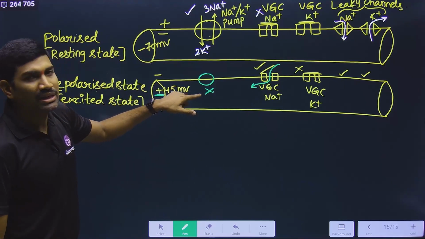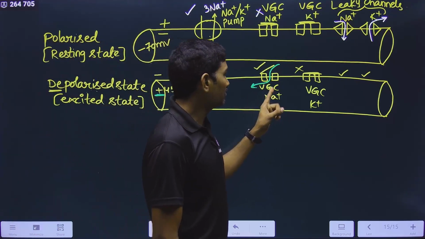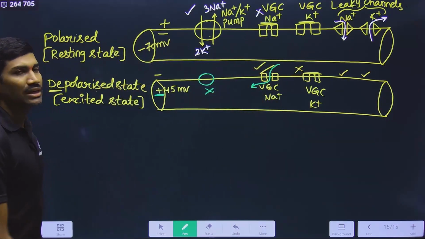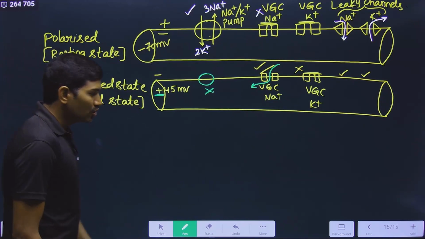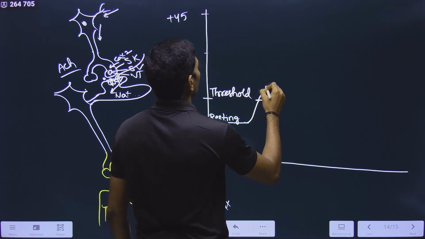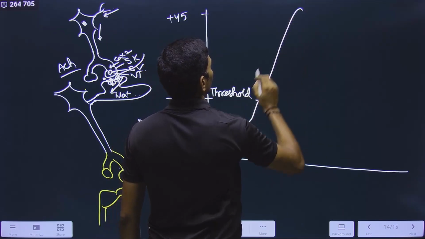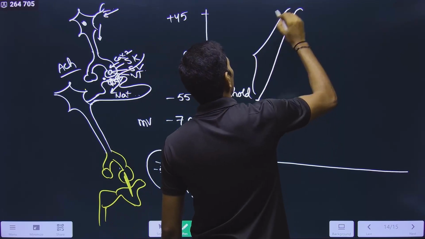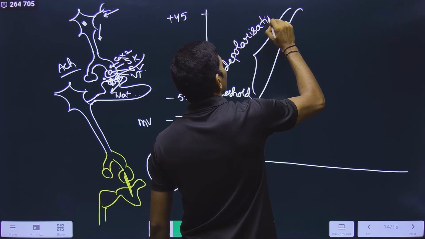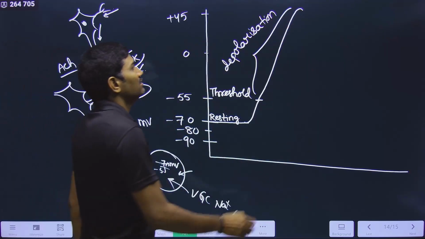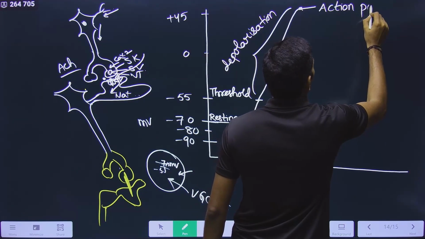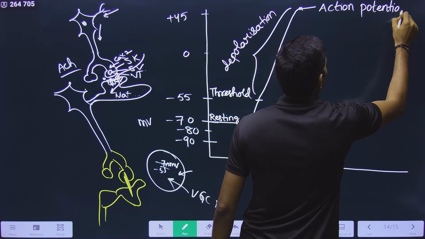So that's why the pump should be inactive. Voltage gated channel for Na plus is active. Voltage gated channel for K plus is inactive, and anyhow leaky channels are open. This is what is happening during this depolarization state. So in the graph, what are we doing? In this graph, from this minus 55, we are taking it to plus 45. And this one is called depolarization. Understood or not? And this maximum is called the action potential.